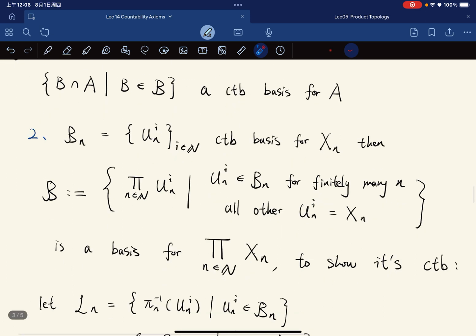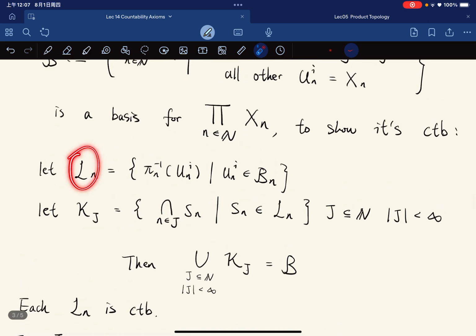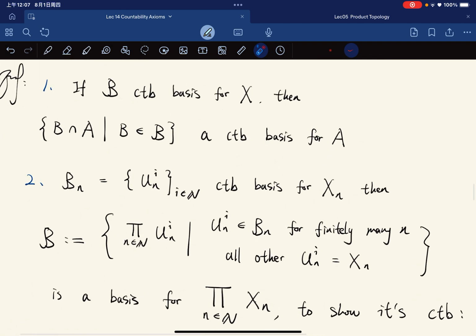So okay, here's the proof of showing that it is countable. We let Ln be the pre-image of the projection map onto the nth coordinate. It's basically the collection of all pre-images of UIN for UIN in Bn. So this works precisely for the space Xn, right?